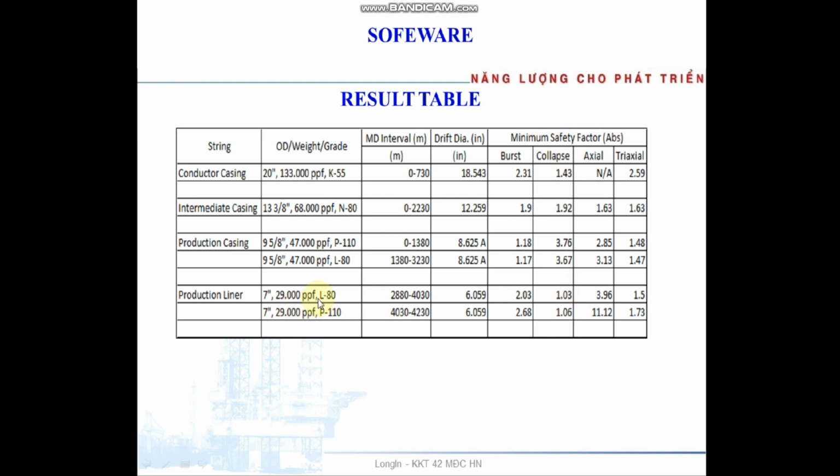So for the production casing we can use two types of casing. On top we use P110 and on bottom we use L80 to save cost. The same here: on top we use L80, on bottom we use P110.